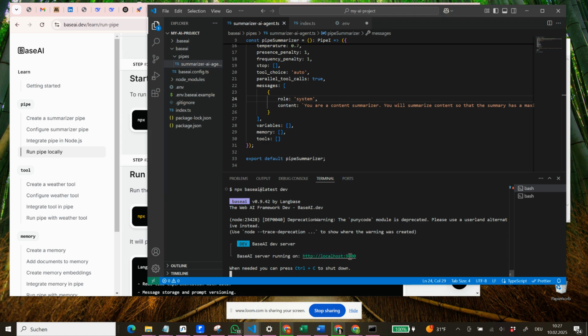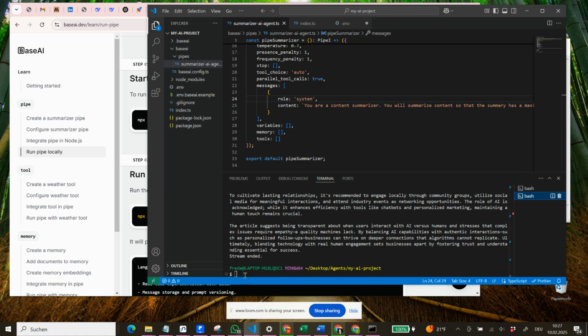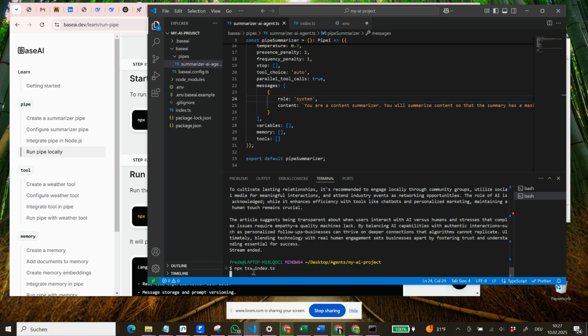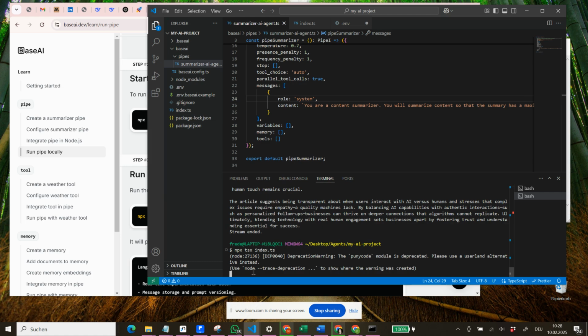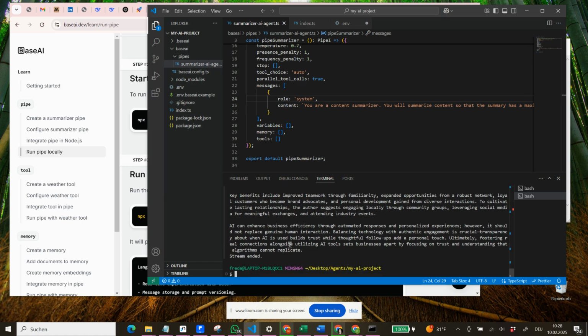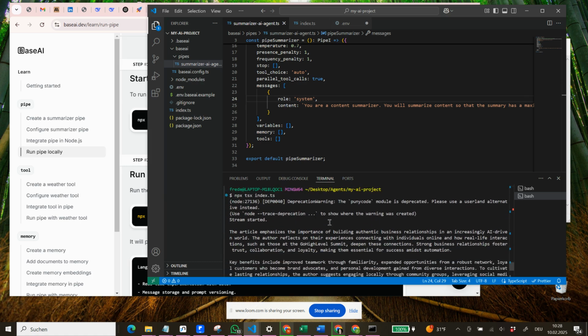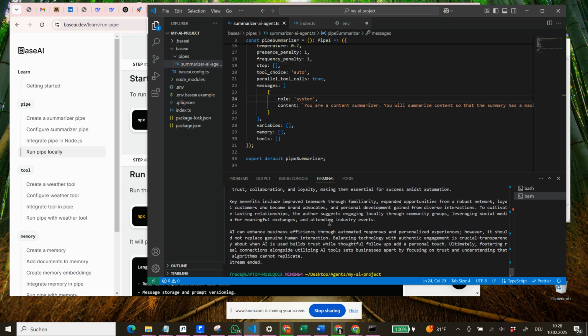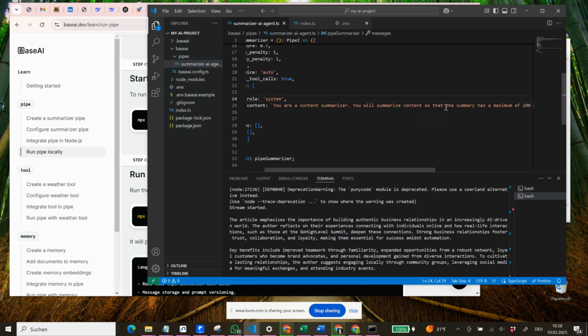So now we have run it again, and now we can go back into this part here. We have stopped it before. We go into npx tsx index.ts. Let's run it again, and let's see if we see a difference here. No, we don't. So this for sure is not 200 words, I think, or is it? Maybe it is. Let's try it one more time.